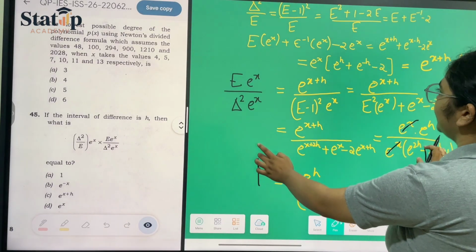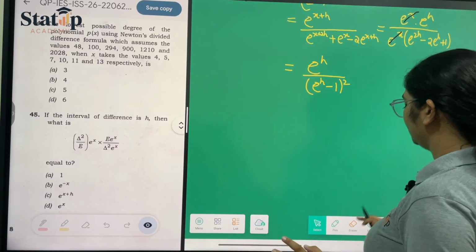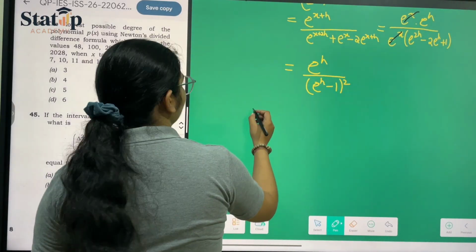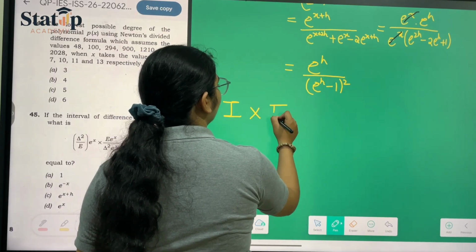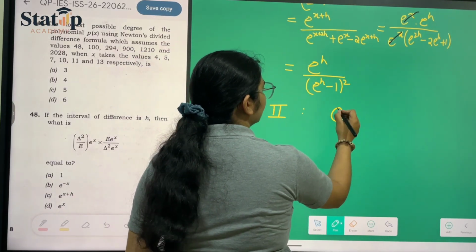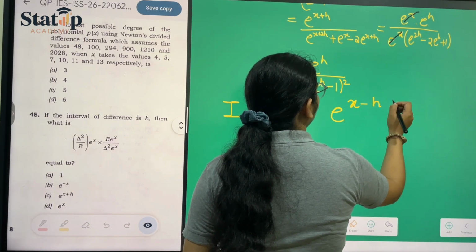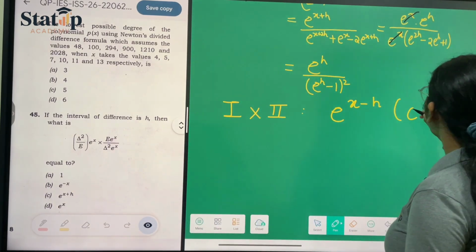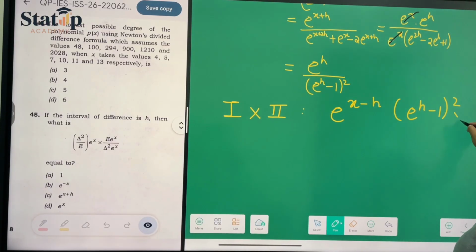So numerator and denominator we have got. Now we can find the final answer. Our final answer will be the combination of 1 into 2. So one states that e raised to the power x minus h into e raised to the power h minus 1 whole square into e raised to the power h upon e raised to the power h minus 1 whole square.